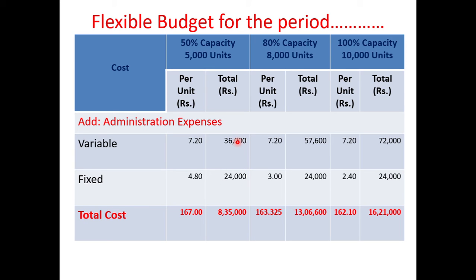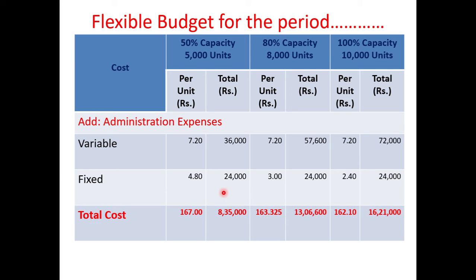First we will calculate the cost per unit. How to calculate? 36,000 divided by 5,000 units is 7.20. 24,000 divided by 5,000 units is 4.80. So variable cost per unit will remain same. We have to enter first the cost per unit for 8,000 and 10,000 units, that is 7.2 and 7.2. Then calculate the amount, that is cost per unit into number of units. 7.2 into 8,000 is 57,600, and for 10,000 units 7.2 into 10,000 is 72,000.